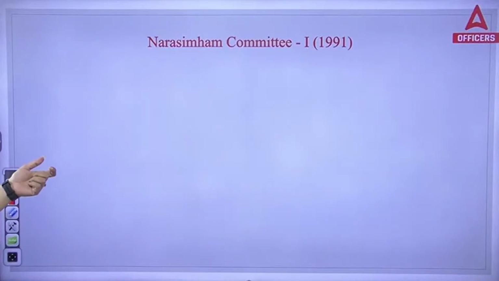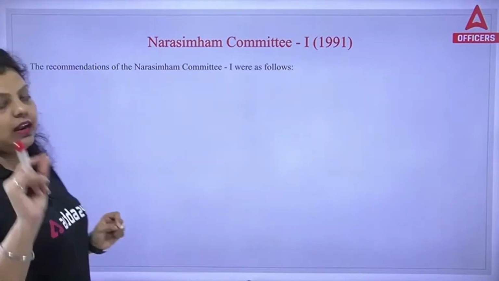Let's continue. Now we are talking about Narasimhan Committee 1. Do remember this question can be asked.